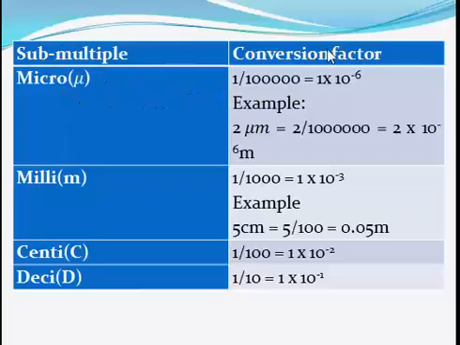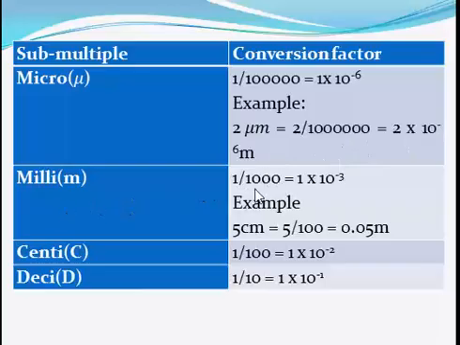Submultiples and their conversion factors. Let's look at micro. When the unit is micro, to convert that unit you have to divide by 1 million. Micro is always divided by 1 over 1 million, which in standard form is 1 times 10 raised to the power minus 6. For example, to convert 2 micrometer to meter, I divide 2 by 1 million, or I multiply 2 by 10 raised to the power minus 6.